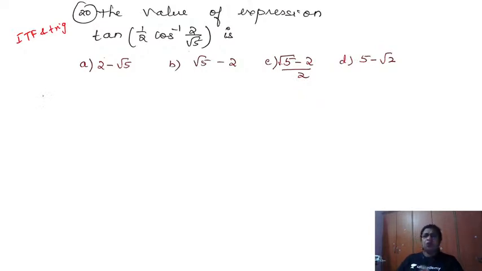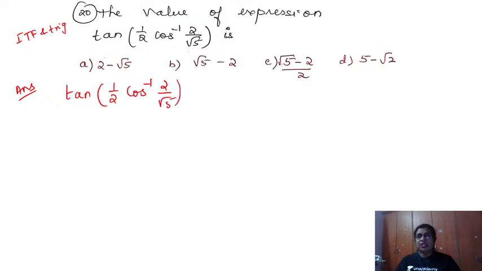Now let us see what idea should come to my mind here. Whenever you get such a question, the idea is to go to the innermost core. So here we have tan of half cos inverse 2 by root 5. What idea should come to my mind? Go innermost. That doesn't look that easy.